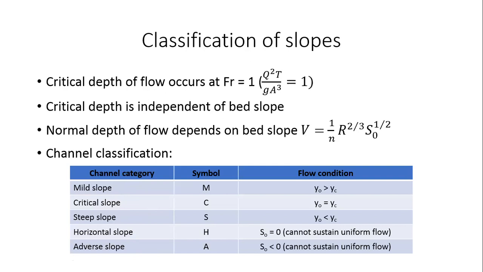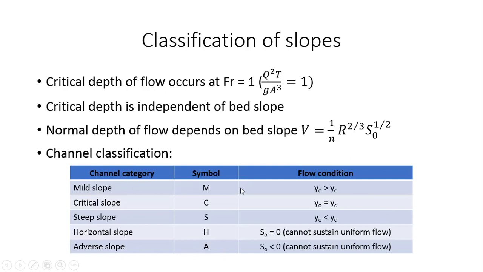In this case also, uniform flow cannot be sustained because S naught, by this definition, will be negative, right? So adverse slope is something that is typically not encountered very frequently in open channels, but there are some situations where it is impossible to avoid an adverse slope. So that also we include in this classification, and we denote it by the symbol capital A, right? So these are the different possible types of slopes.